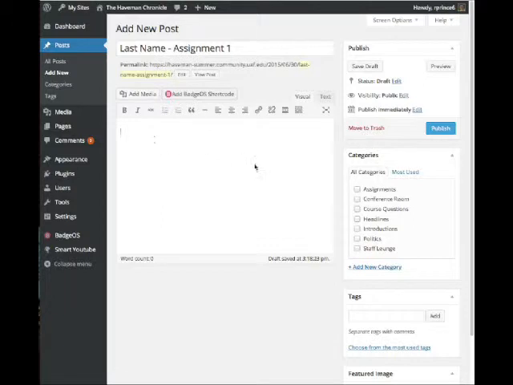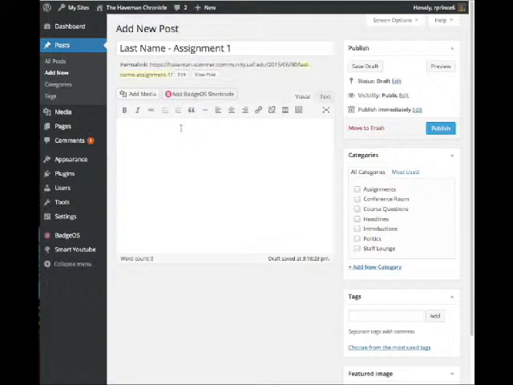Then if you have text, you can just type it in here. If you wanted to add some media, you can do that. Sometimes things are a little bit wonky in WordPress, so if for some reason the media that you add doesn't work, we can sort that out. I'll let you know. Or you can post links to media if you've created something.